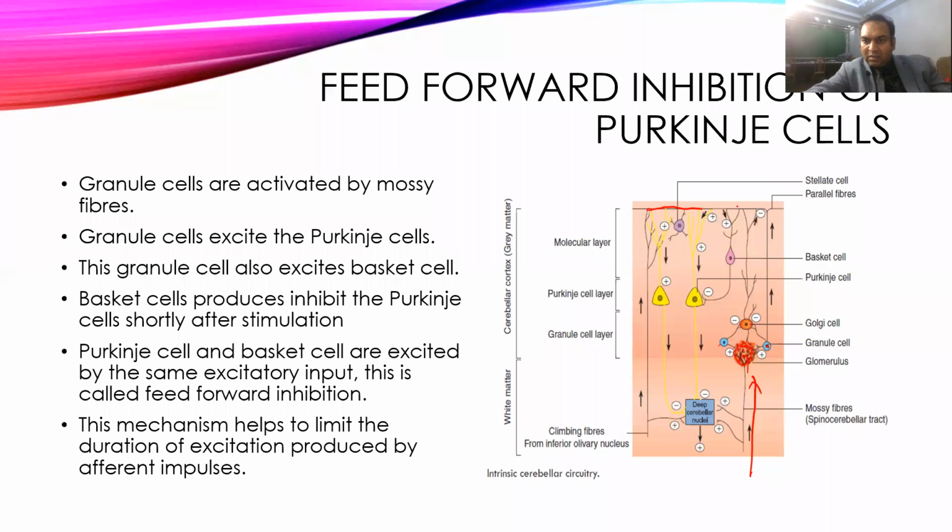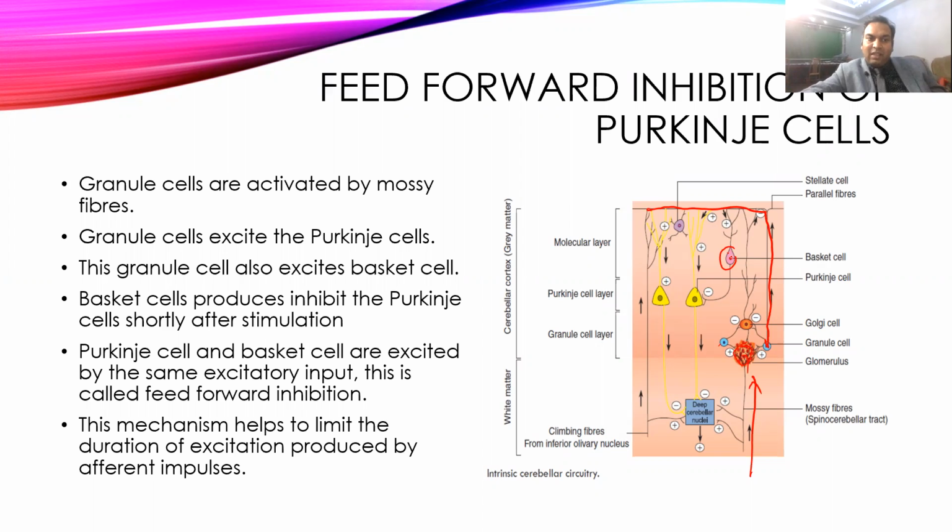So these are the parallel fibers formed by the granule cells, and they are usually excitatory in nature. These parallel fibers will affect the basket cells. Where are the basket cells? This is the basket cell, and it causes excitation of the basket cell.